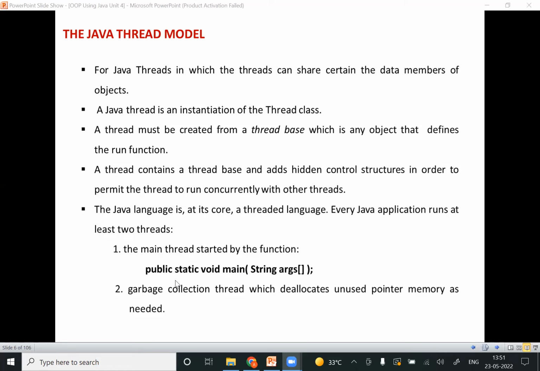Next one is garbage collection. So we are saying that the garbage collection thread is going to deallocate the unused pointer memory. See, we will be storing some values in the memory which we are not at all using. In those cases, the garbage collector is going to deallocate that. Okay, so that is the main. We can say that Java is going to run at least two threads in the threading language. One is with the main method and the second one is the garbage collection thread.